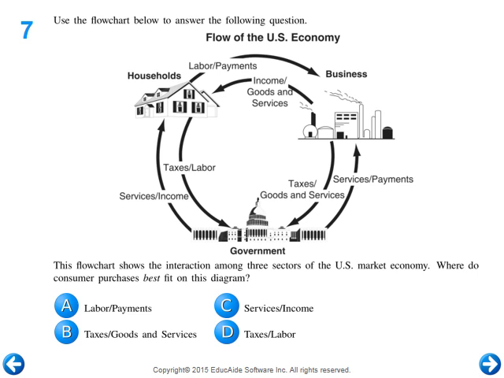All right, number seven, use the flow chart to answer the following question. This flowchart shows the interaction among the three sectors of the U.S. economy: households, businesses, and government. Where do consumer purchases best fit on the diagram? Consumer purchases are something that a consumer, part of the household, buys. So who are they going to pay? They're not going to buy something from the government. They're going to buy it from a business. So this is going to be the labor payments to a business. So it's going to be A.